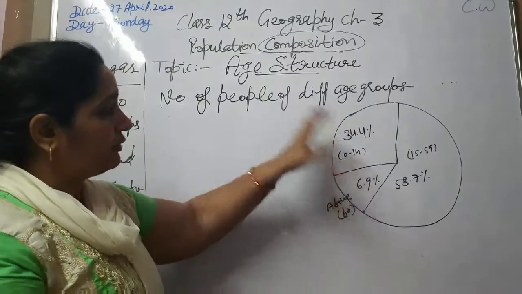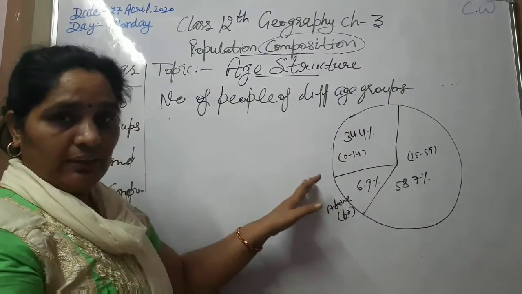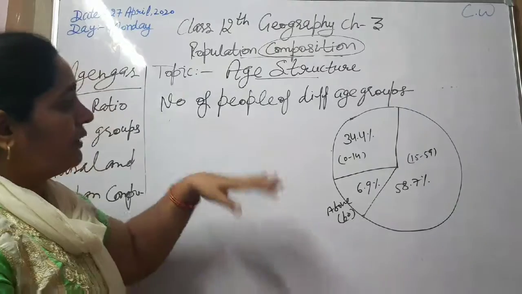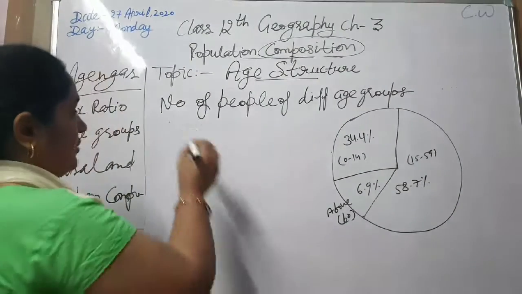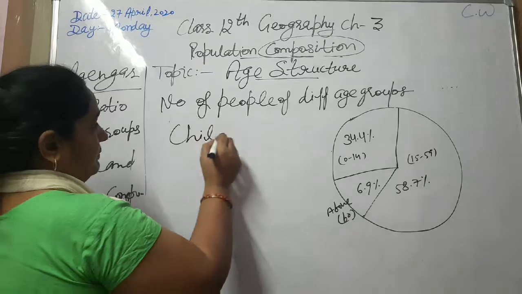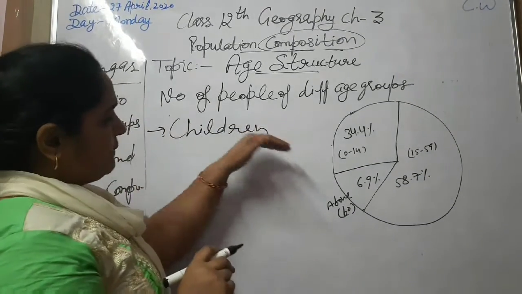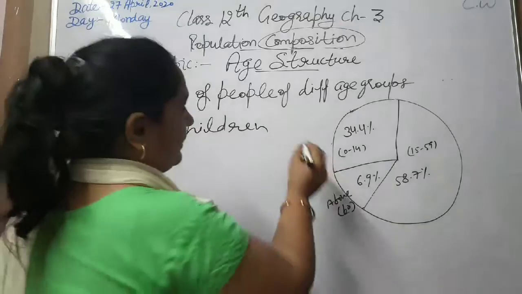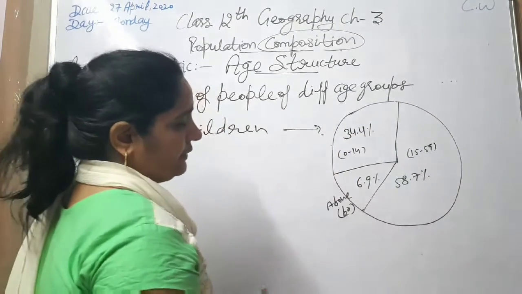Firstly, we are discussing the age composition or age structure of India. In our country, we divide the whole population into three categories. Children. What is the percentage of children in our country? 34.4%.